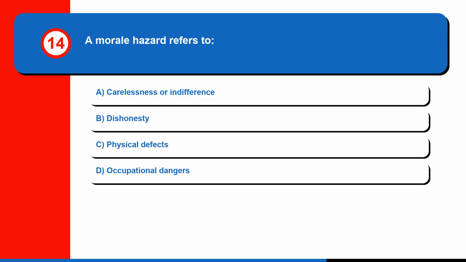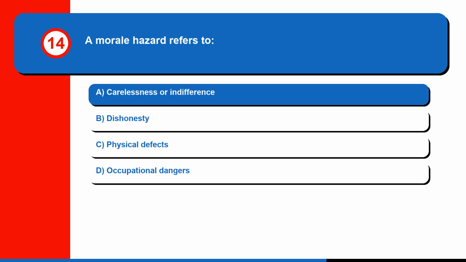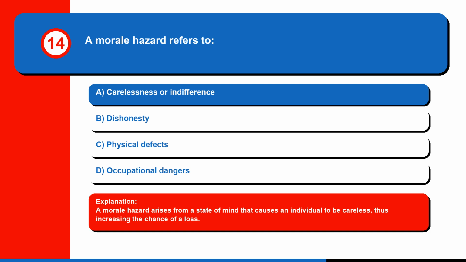Question 14. A morale hazard refers to A. carelessness or indifference, B. dishonesty, C. physical defects, or D. occupational dangers. The correct answer is A. Carelessness or indifference. A morale hazard arises from a state of mind that causes an individual to be careless, thus increasing the chance of a loss.